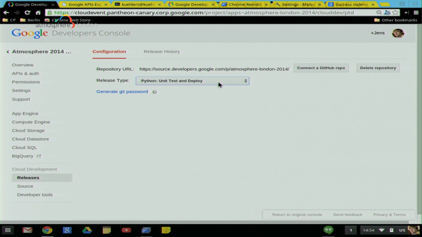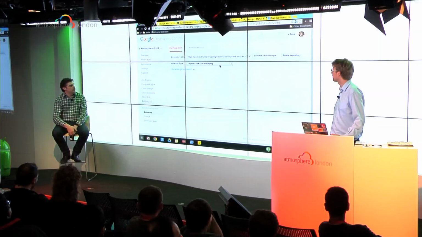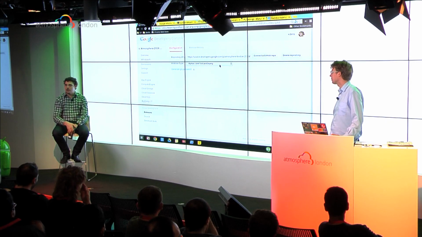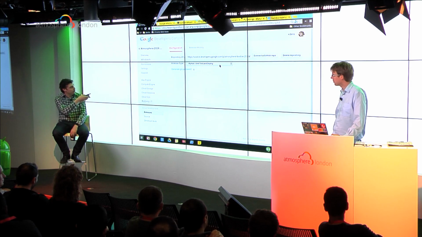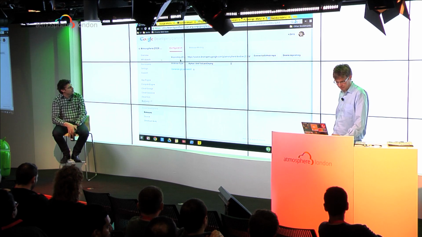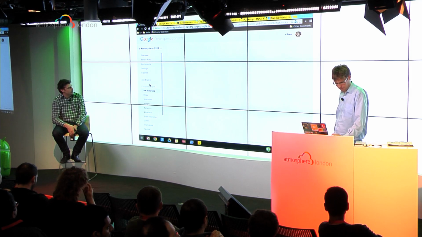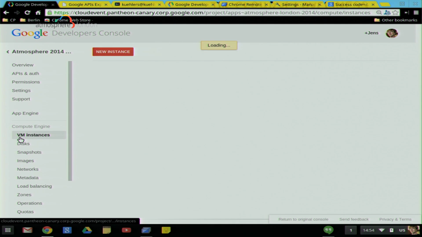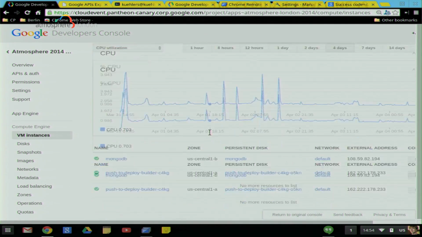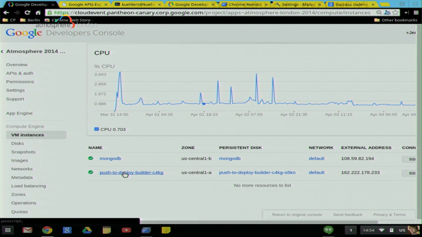And because we created a Python project when we started, the release type has been set there to Python unit test and deploy. So what happens when we push that code is that it's pushed to a machine which is set up to run the Jenkins continuous integration environment. It runs on Google Compute Engine. So if we change to the Compute Engine tab there, we can see there's a P2D machine running, which is all set up automatically by the console when you create your project. There it is. The push to deploy builder.